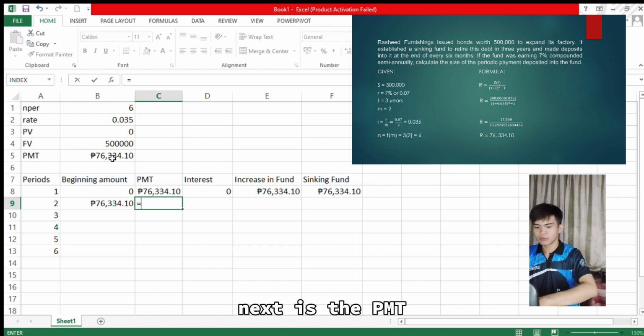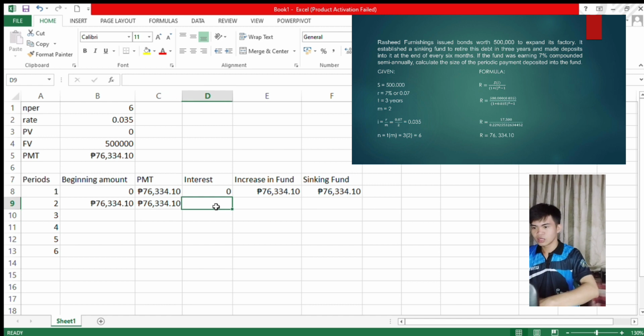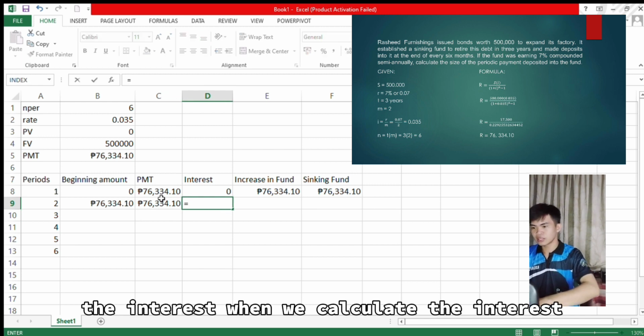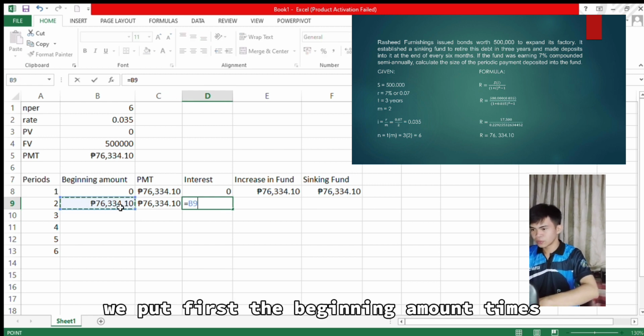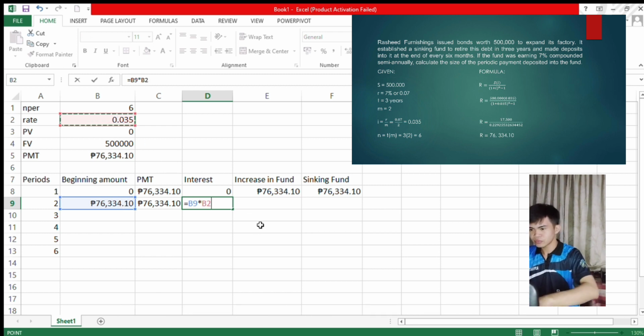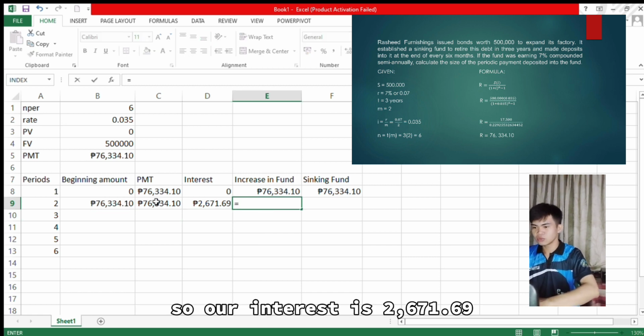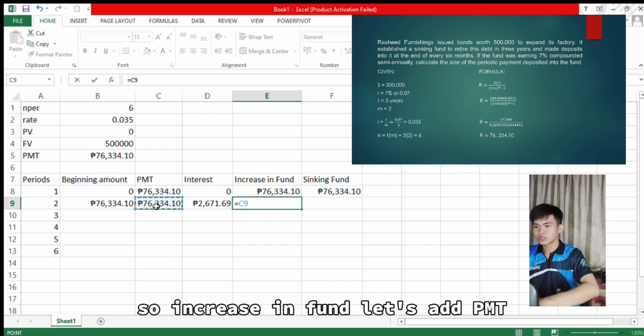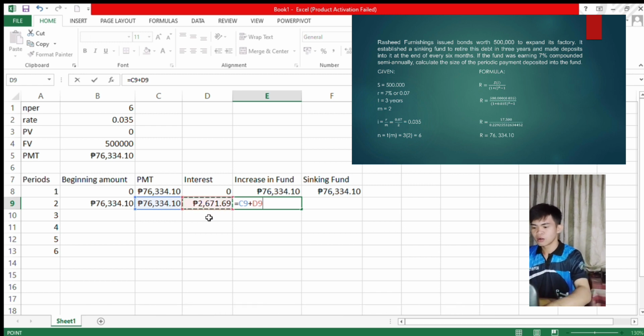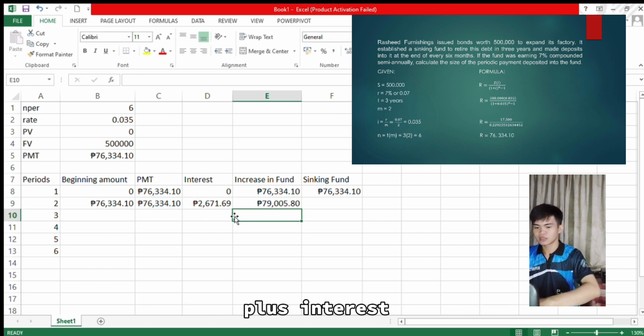Next is the PMT, then the interest. When we calculate the interest, we put first the beginning amount times our rate here, which is 0.035, and then interest. So our interest is 2,671.69. For the increase in fund, let's add PMT plus interest.